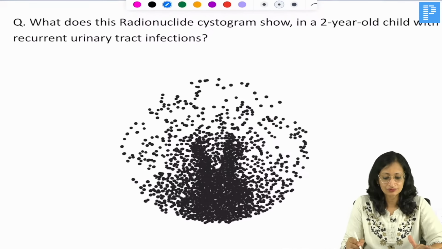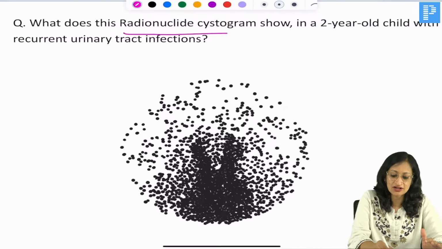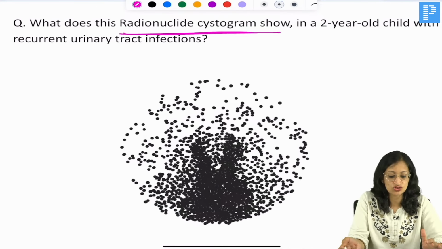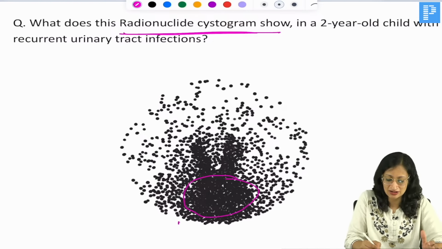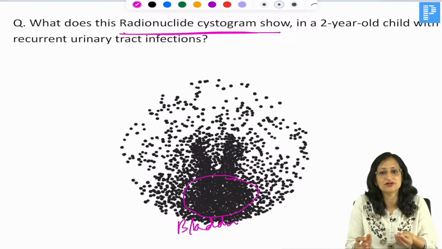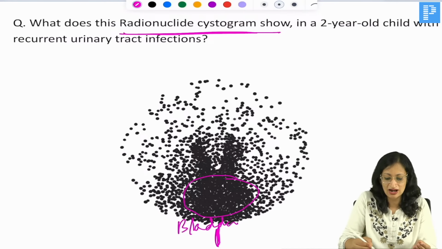Okay. Now, what does this radionuclide cystogram show in a 2-year-old child with recurrent urinary tract infection? So, recurrent urinary tract infection is there. You can see that this area is the bladder. Okay. And the radionuclide isotope has been introduced from the urethra to the bladder, and you can see it is going to the ureters as well.